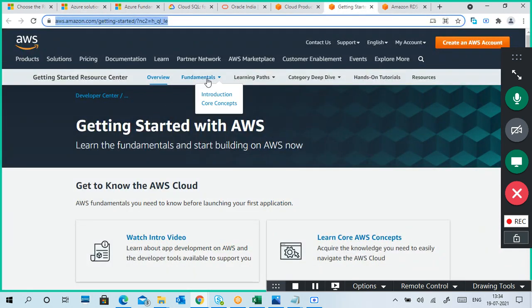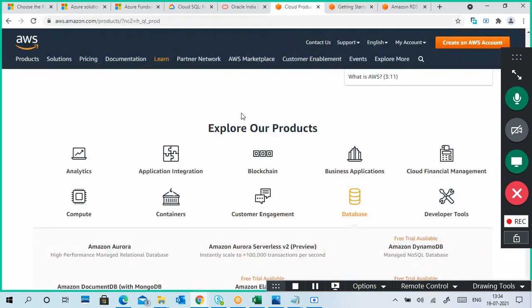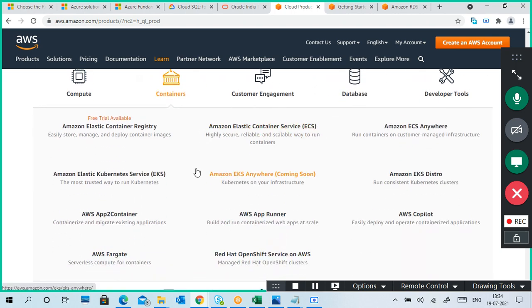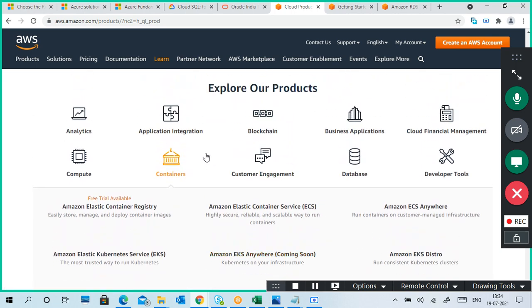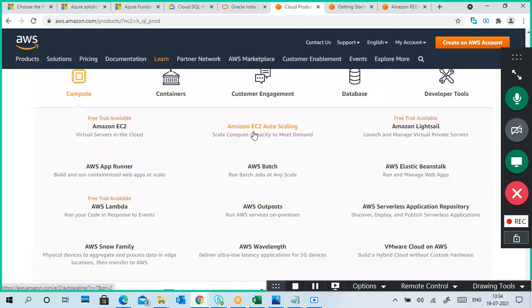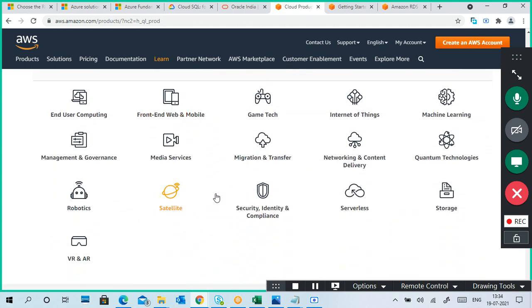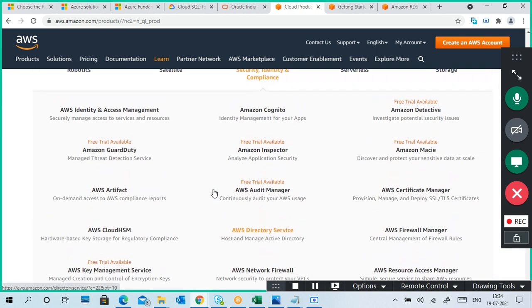Okay, so for example, this is a learning center, right? I will go to the storage once. Okay, this is the container. If you speak something like a container, what is the container? If you are speaking about auto scaling, then what is auto scaling, what is Lambda, like that. If you say that you have very good knowledge, then obviously the question will come.